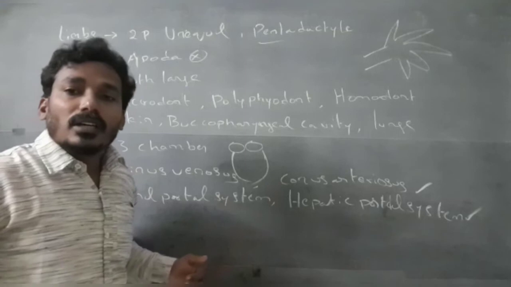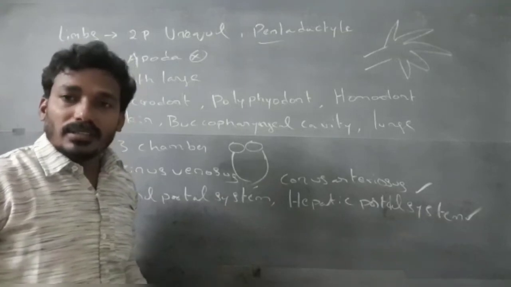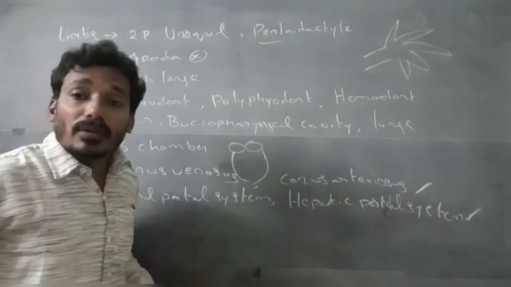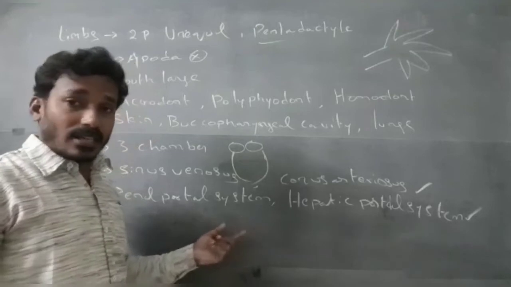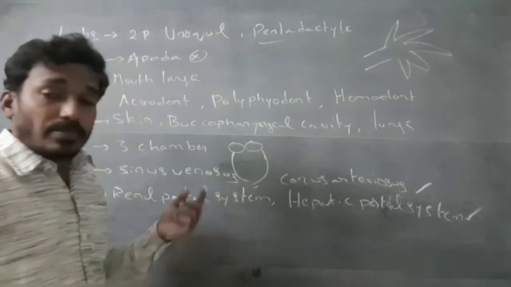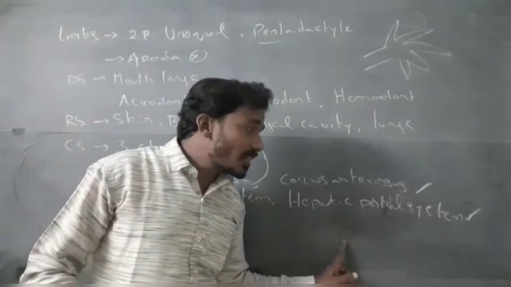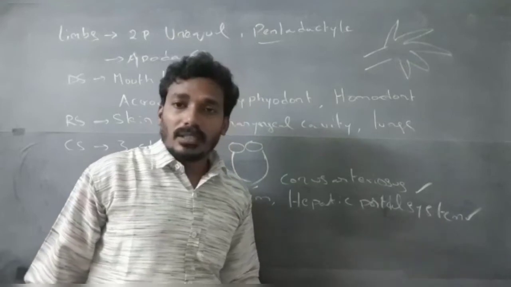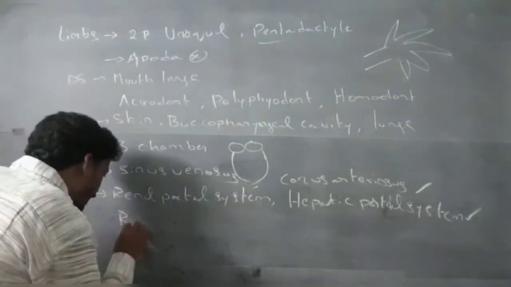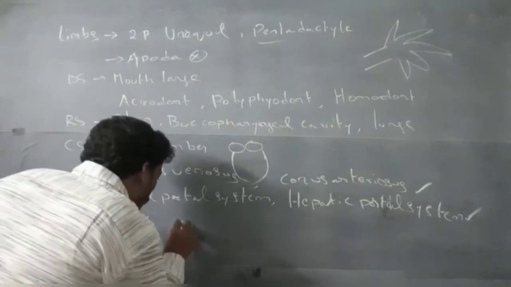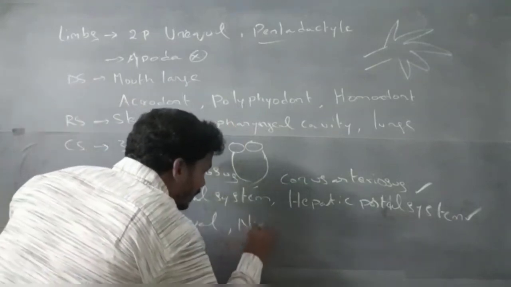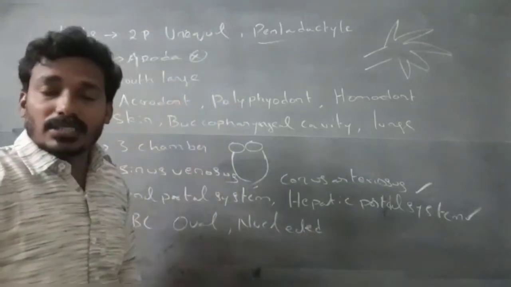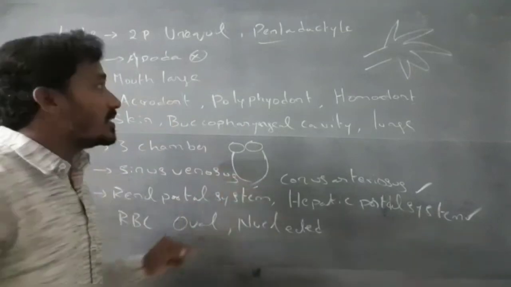The special venous connection between the lower region of the body and the kidney is called the renal portal system, and the special venous connection between the intestine and liver is called the hepatic portal system. The blood RBC is oval and nucleated. The largest RBC among amphibians is present in Amphiuma.